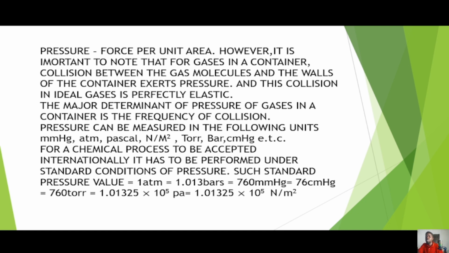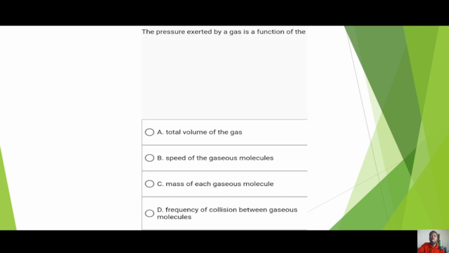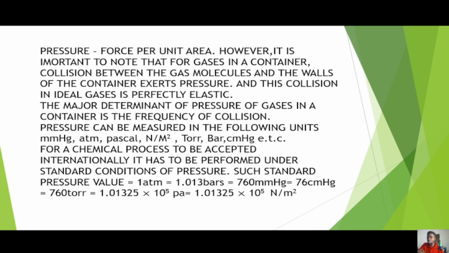Any of these relations is a standard pressure value represented in different units. So if you want to discuss it in atm, you have that. In bar, you have that. In millimeter mercury, in centimeter mercury, in torr, in pascal, you have those values, and you need to take note of them. One of the major reasons is that you could be asked a question where the pressure is given in atm, but you need your answer in millimeter mercury. How do you do the conversion? By using their standard pressure values.